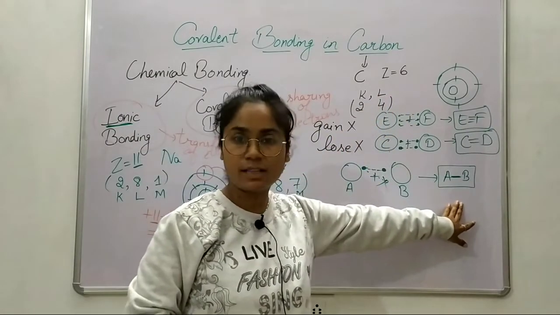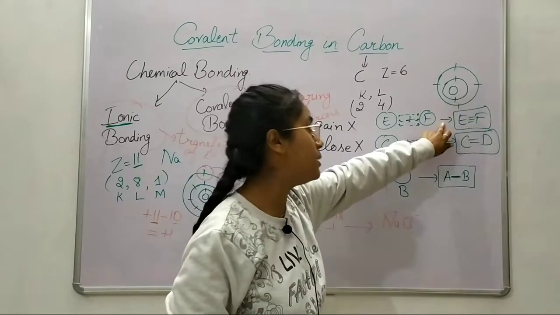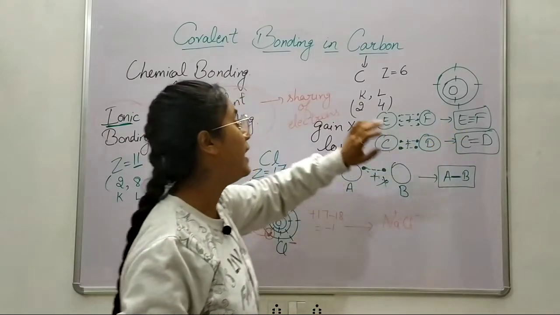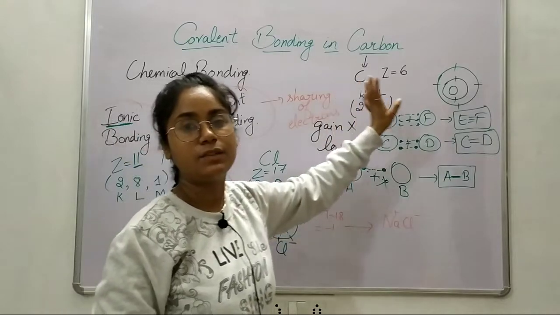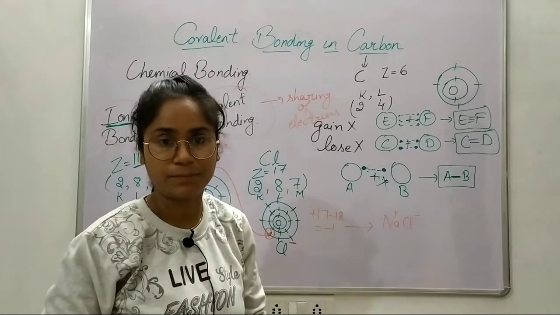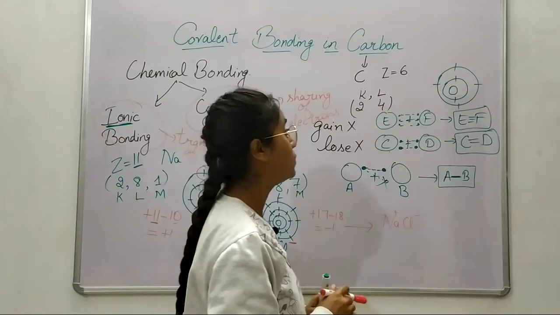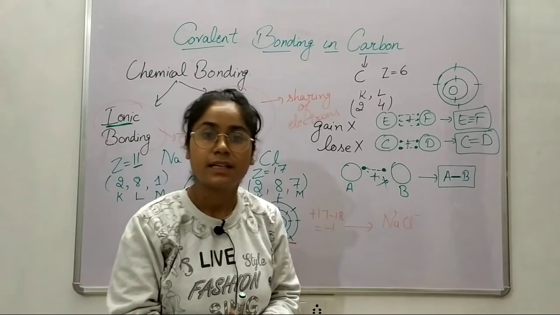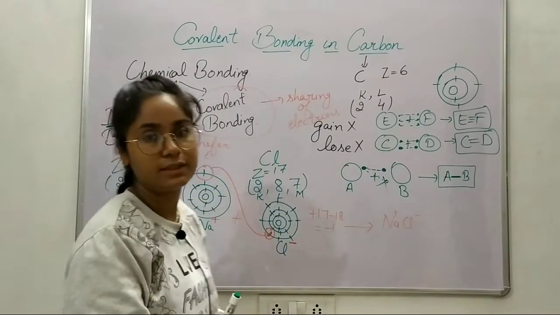This only has a single bond present, single bonding. 2 bonds are present, double bonding. 3 bonds are present, triple bonding. And as the electrons are being shared in them, the type of bonding present in them is covalent bonding. I hope you understand. And the reason why covalent bonding occurs in some atoms is because of low melting and boiling point.